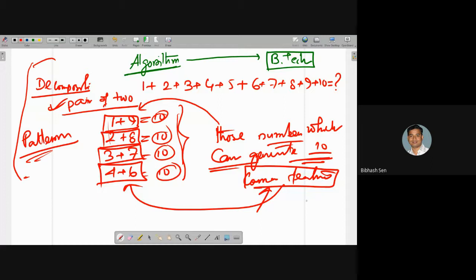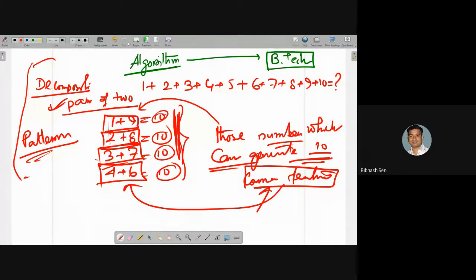So abstraction is coming in these cases. Abstraction is grouping only those numbers which have some common property. Their common property is the generation of 10. I think up to this, the abstraction is clear.